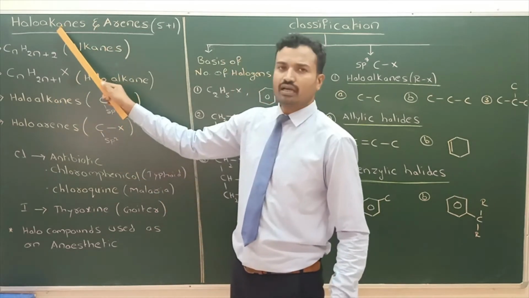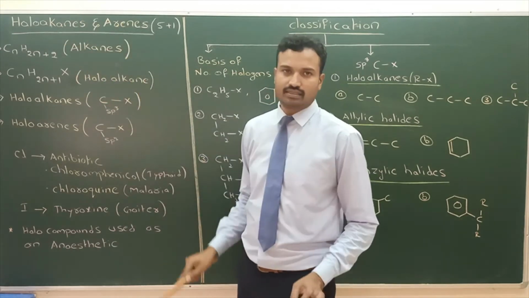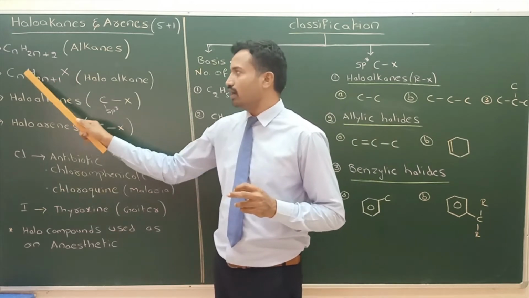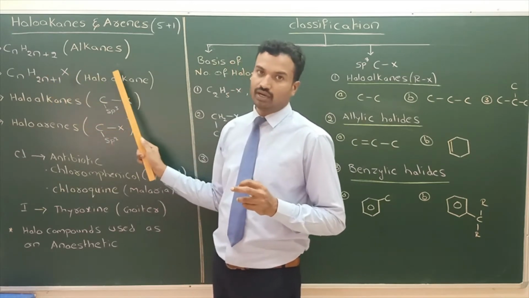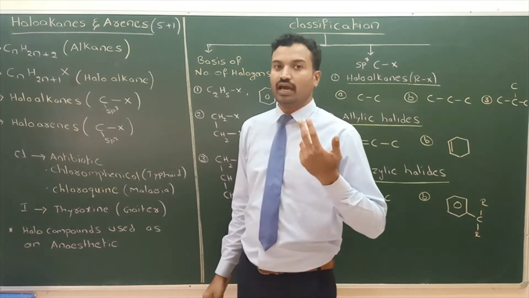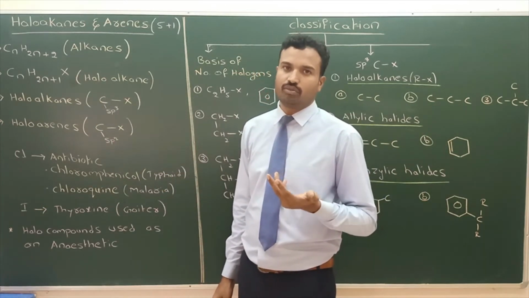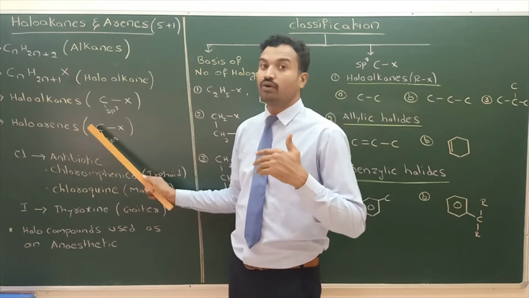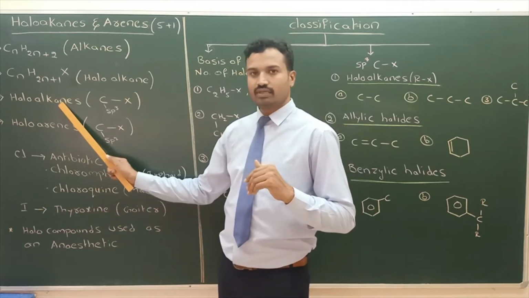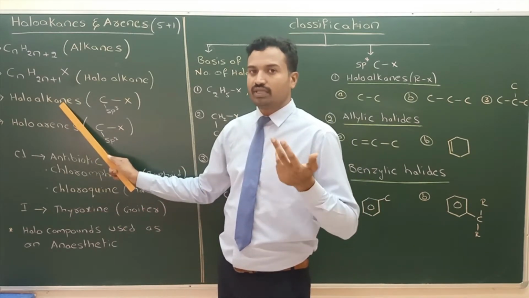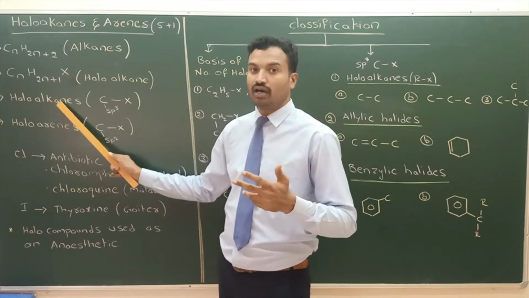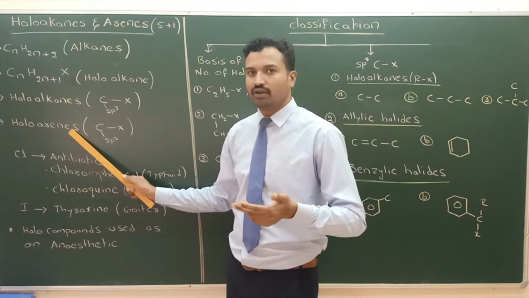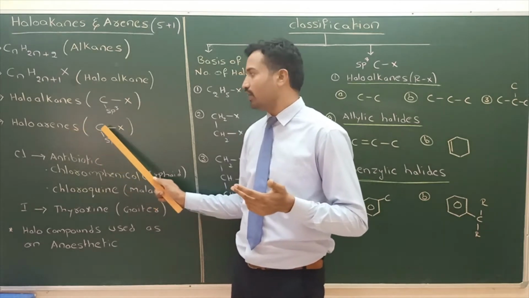In this chapter, haloalkanes and haloarenes: one of the hydrogens of an alkane replaced by halogen gives a haloalkane. If one of the hydrogens in an arene, a benzene or benzenoid aromatic compound, is replaced by halogen, those are called haloarenes.